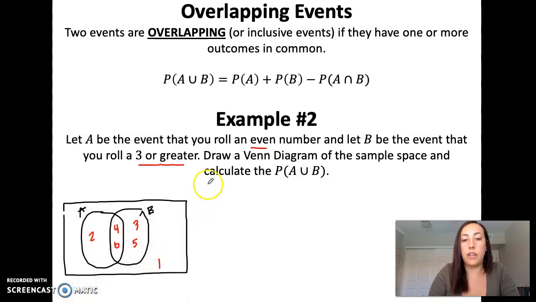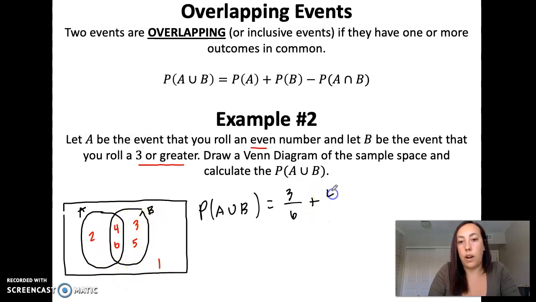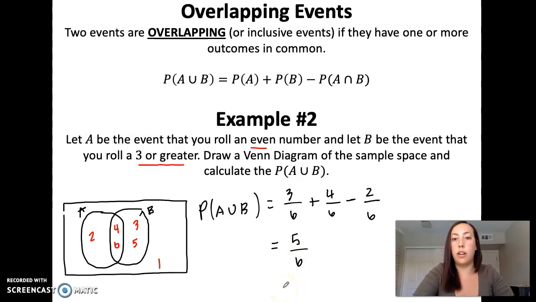So now we can go ahead and use the formula above to calculate the probability of A or B. Okay, probability of A, everything inside of A, we have 3 outcomes, so 3 out of 6. Plus the probability of B, so in event B, we have 4 out of 6 outcomes. And then we're going to subtract out the intersection, A and B. Inside of both circles is 2 outcomes, so we'll subtract out 2 out of 6. So that gives us 5 out of 6. There's a 5/6 chance we'll roll either an even number or we'll roll a 3 or greater.